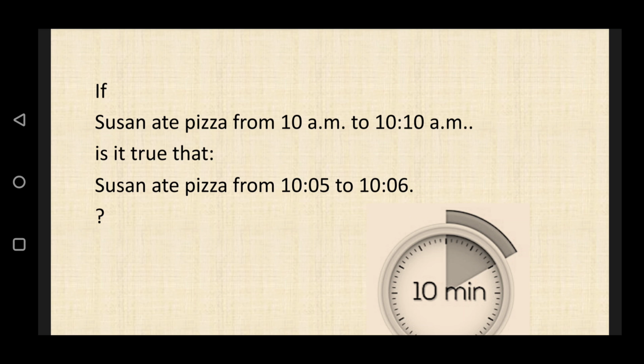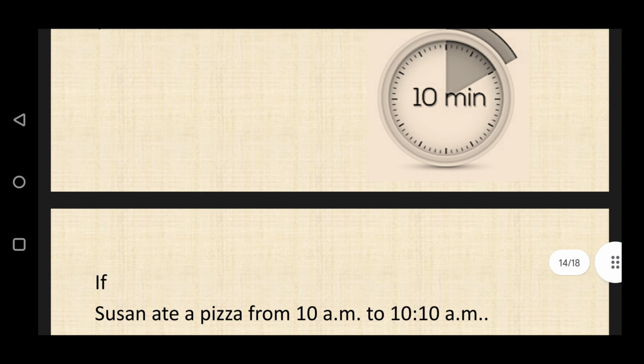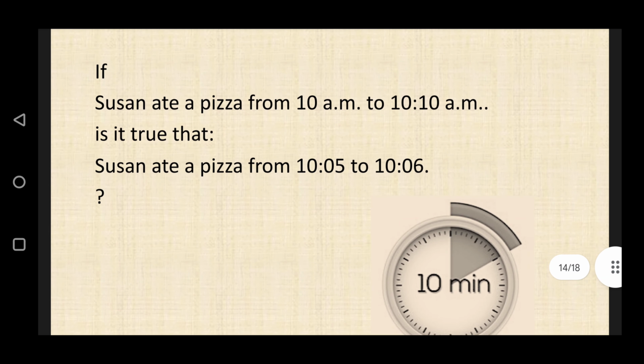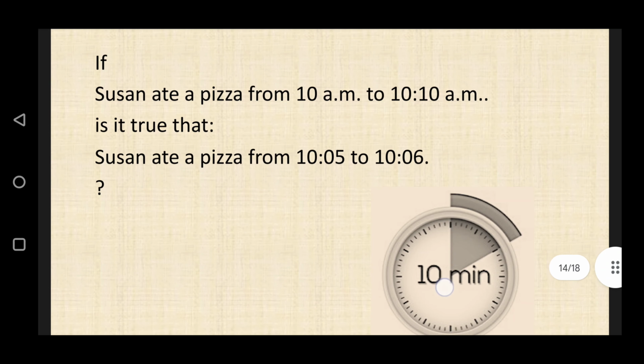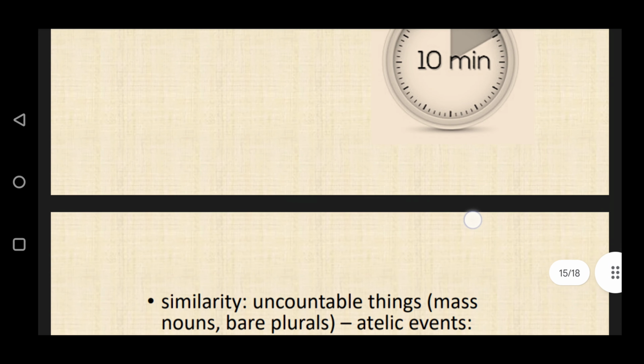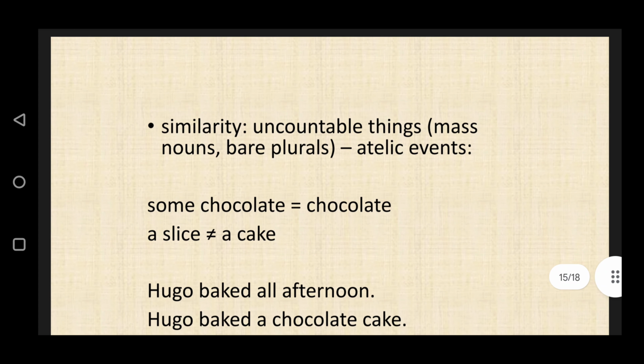Next, if Susan ate pizza from 10 a.m. to 11 a.m., is it true that Susan ate pizza from 10:05 to 10:06? If Susan ate a pizza from 10 a.m. to 11 a.m., is it true that Susan ate a pizza from 10:05 to 10:06? Similarity: uncountable things, mass nouns, bare plurals, and events. Some chocolate equals chocolate, but a slice is different from a cake.